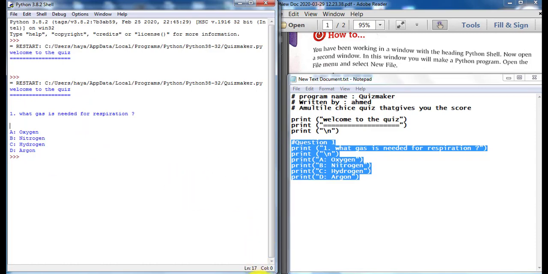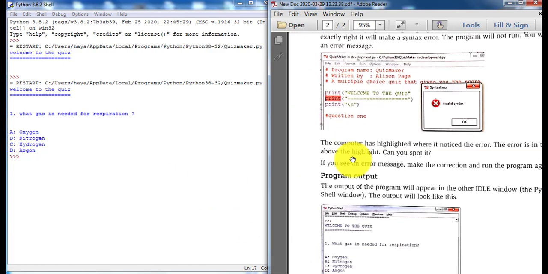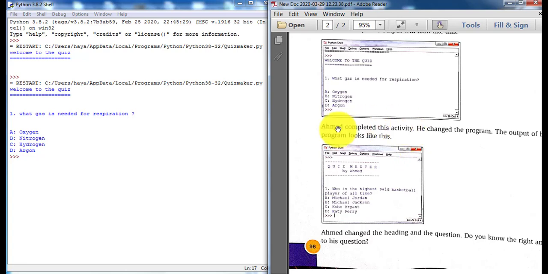I want you to make the program like this one. Okay, and send it to me.